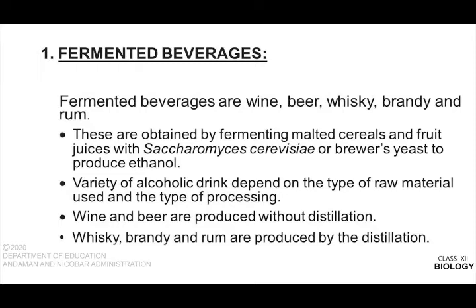Actually, these are obtained by fermenting malted cereals and fruit juice. This malted cereal consists of sugar, maltose, and fruit juice consists of fructose. On this maltose and fructose, a fungi, that is Saccharomyces cerevisiae, which is also known as brewer's yeast. We have studied baker's yeast, where this Saccharomyces cerevisiae is used to bake bread and all. Here it is used to make beverages. So this Saccharomyces cerevisiae converts this sugar into ethanol and carbon dioxide.